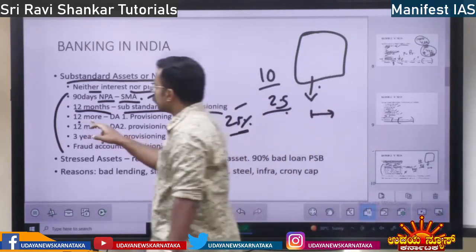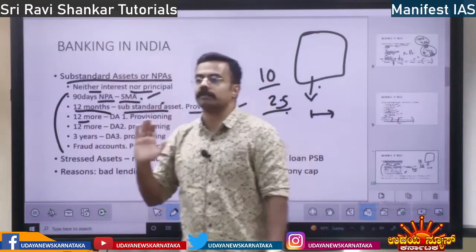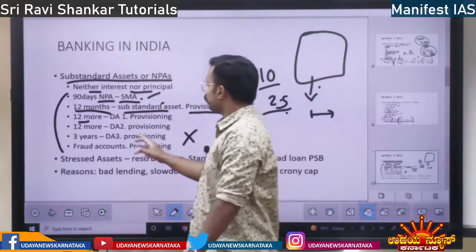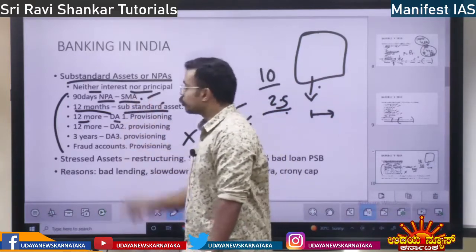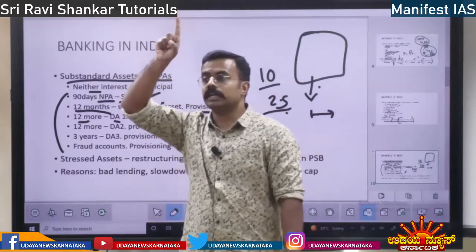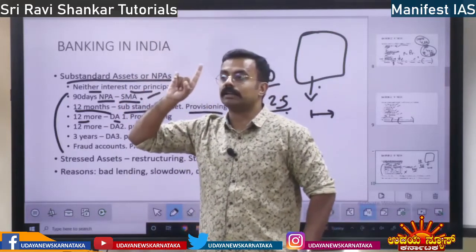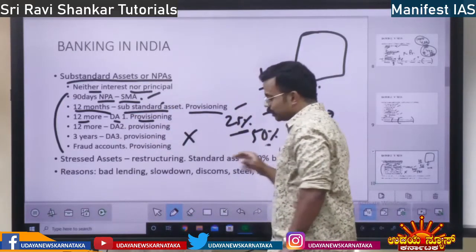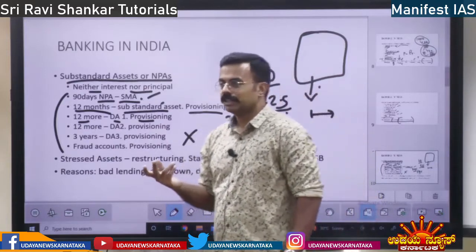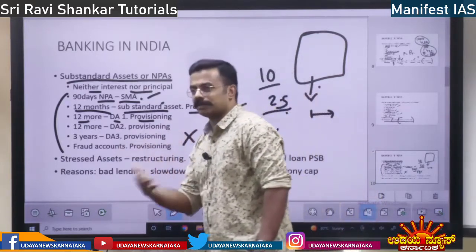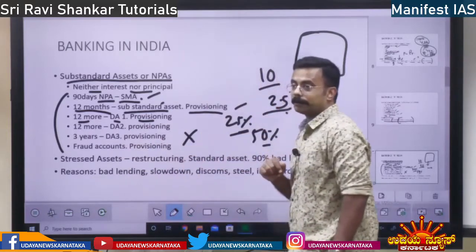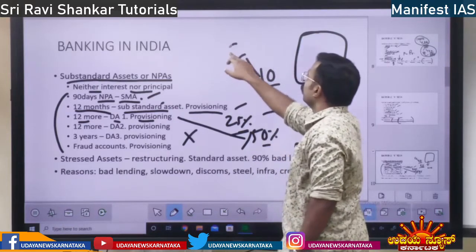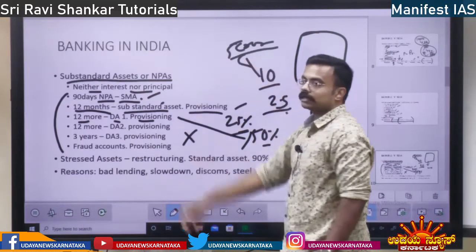Then, if it remains a non-performing asset for more than 12 months, with no interest and no principal, it is called doubtful asset 1. It is named doubtful asset 1. So the provisioning will increase up to 50%. The numbers are not very important, they are not going to ask. It is actually 20%, some 40%, like that. I am just giving a brief idea. The provisioning will increase to 50%. So out of 10 crore, 5 crore will be kept aside by the bank.